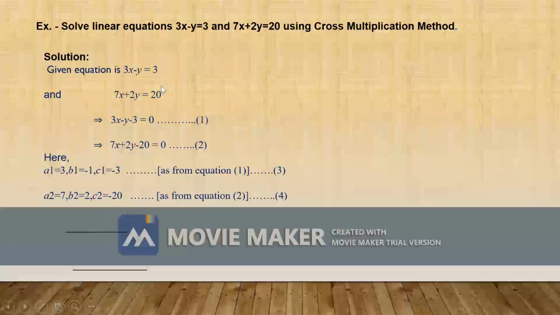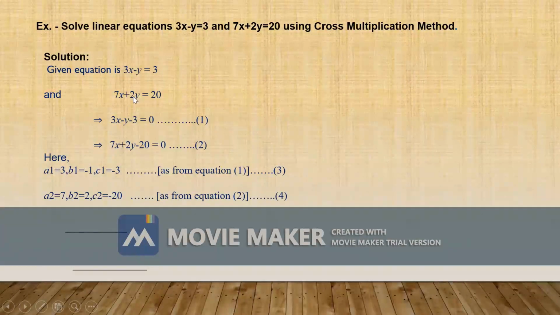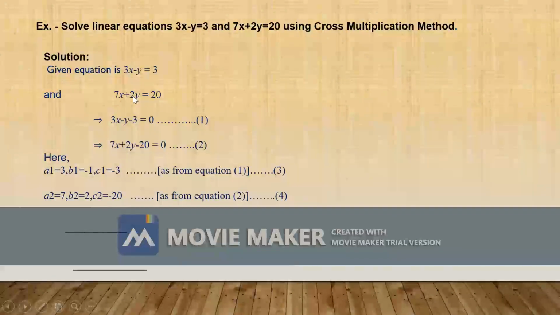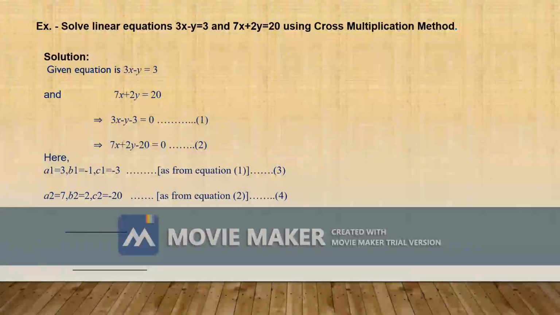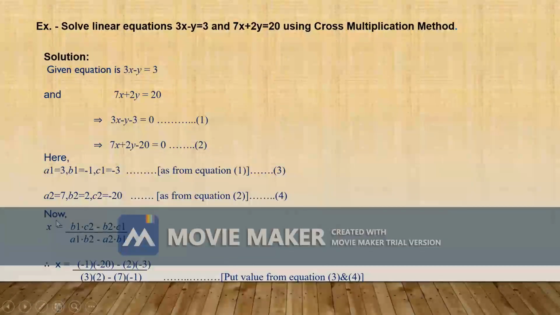This is equation second. This positive value taken to the right side gives negative. This positive value taken to the right side gives a negative value. These are homogeneous linear equations. Here the coefficients of x and y become a1, b1 and the constant term c1. We get equations 3 and 4. Now we have to find the values of x and y. First, the value of x.